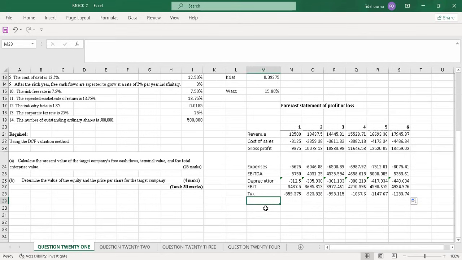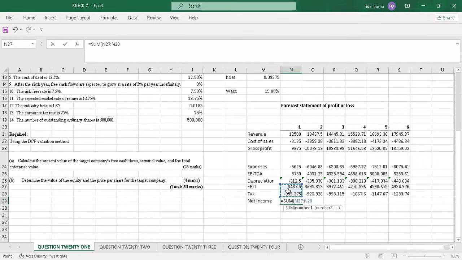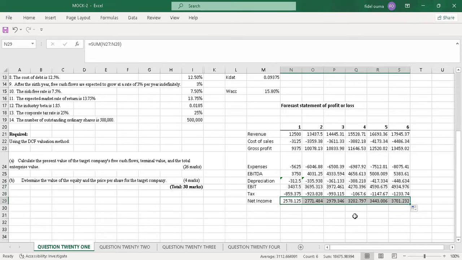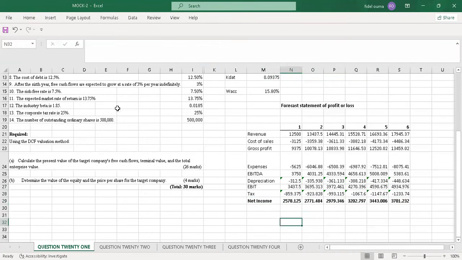So this will be earnings before interest and tax. Then after tax, that will be my net income. So my net income will be the sum of these two. I'll sum these two, and once I've summed that, just drag on through. I'll highlight my net income and bold it so that you can see it clearly on your side.